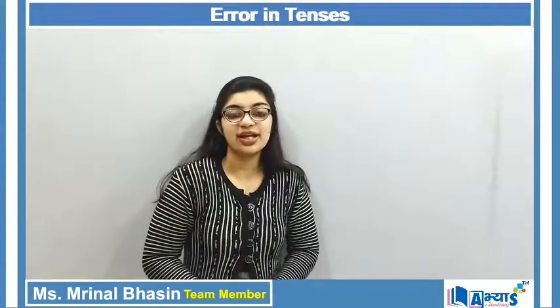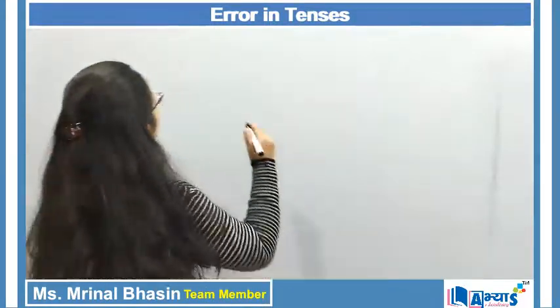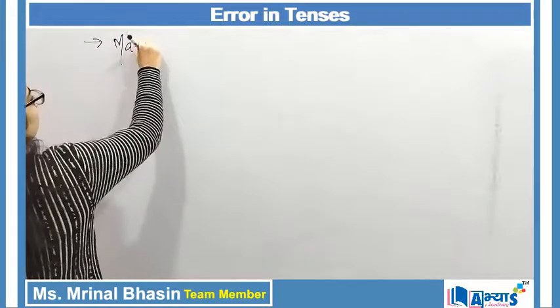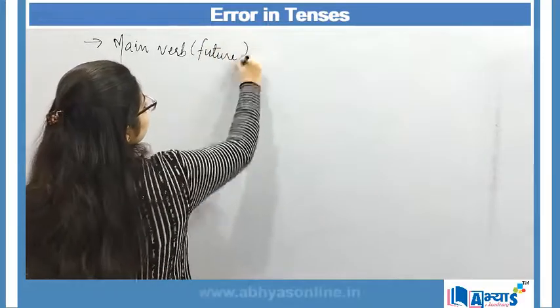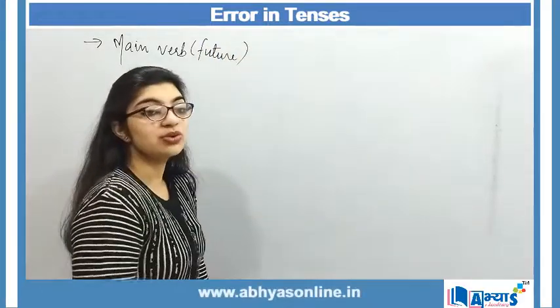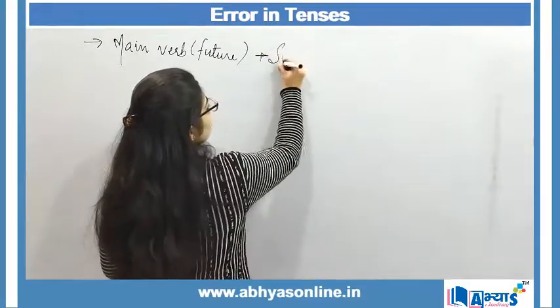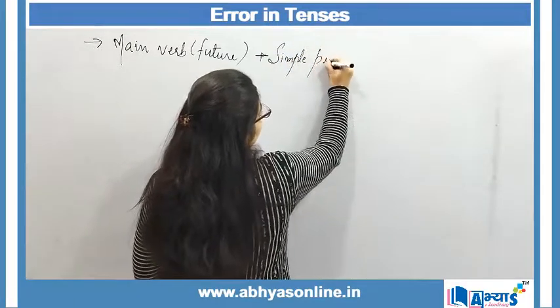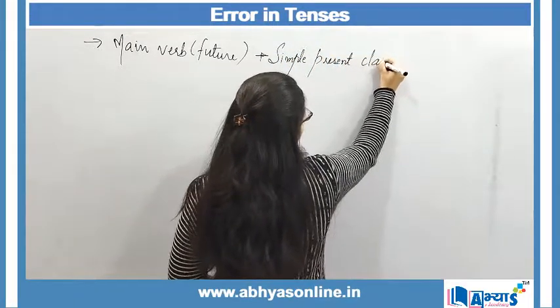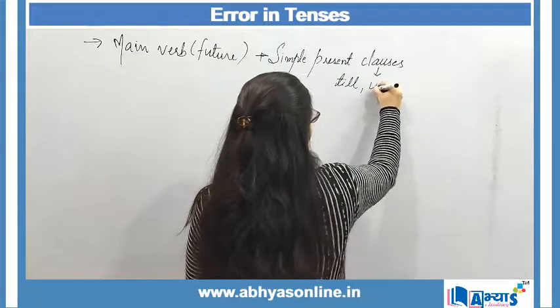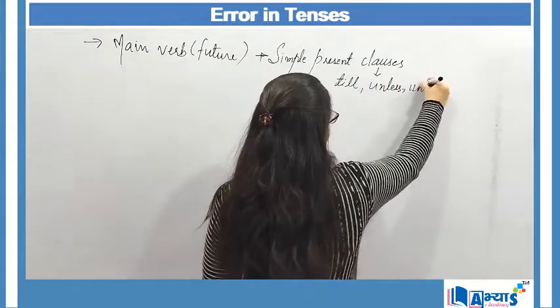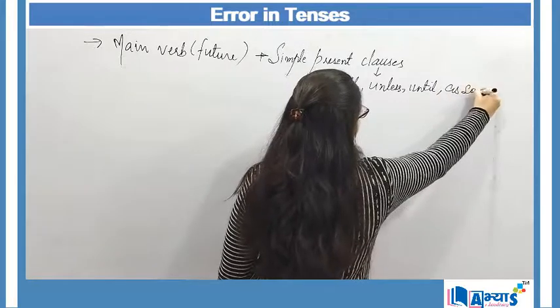The next area is that whenever the main verb is in future tense, in that case again we make use of simple present tense with clauses, and clauses include words such as till, unless, until, as soon as.